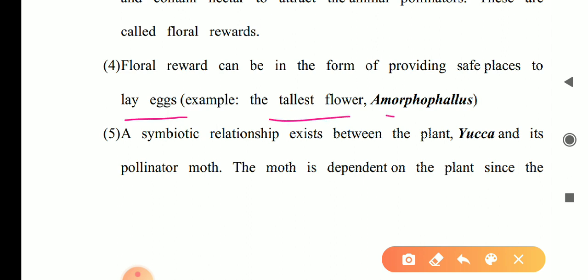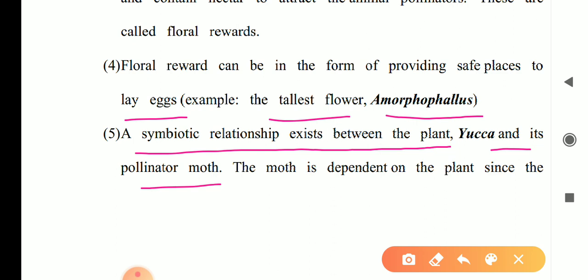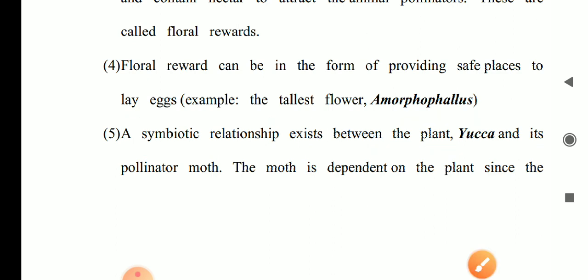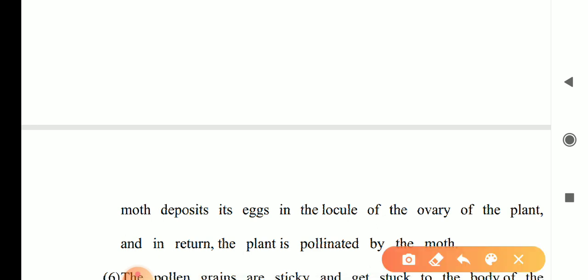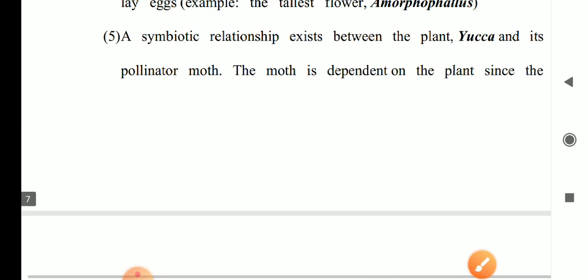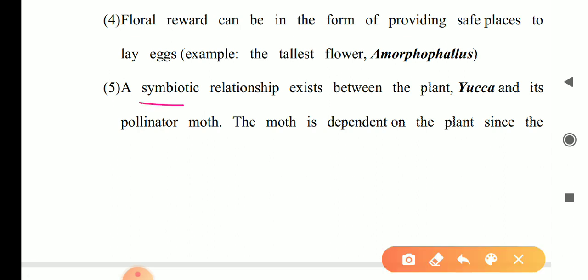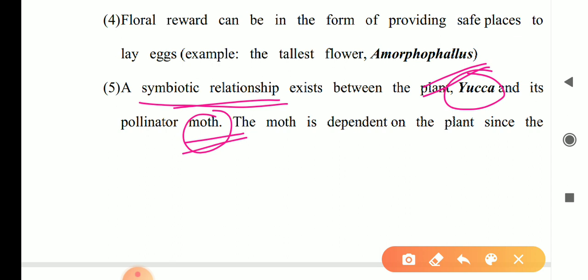The tallest flower, Amorphophallus, and the Yucca plant with its pollinator moth show a symbiotic relationship. The moth is dependent upon the plant, since the moth deposits its eggs in the locule of the ovary of the plant, and in return the plant is pollinated by the moth. This is a symbiotic relationship between Yucca and the pollinating moth.